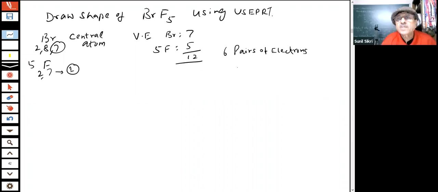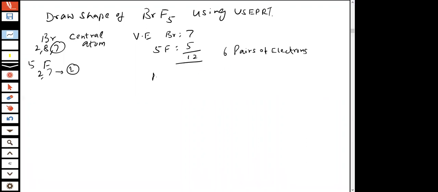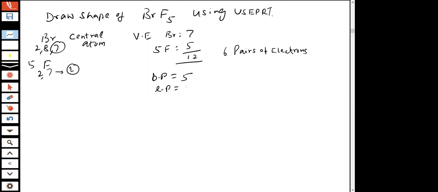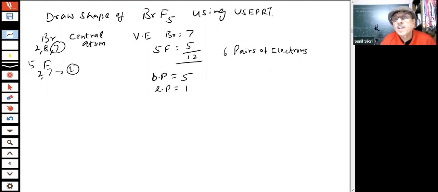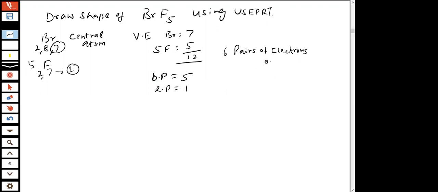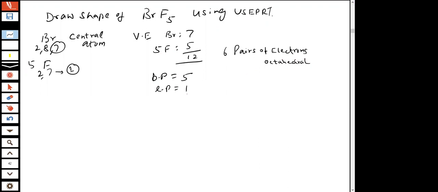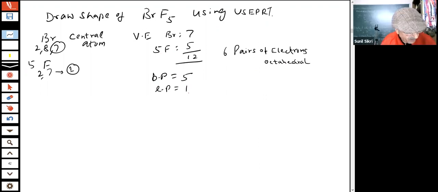How many bond pairs? 5 bond pairs, and 1 lone pair. Now 6 pairs, what shape did I give you? Octahedral. But in this octahedral, you have one lone pair, students. That is the point to be noted.